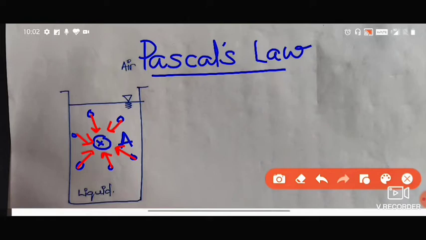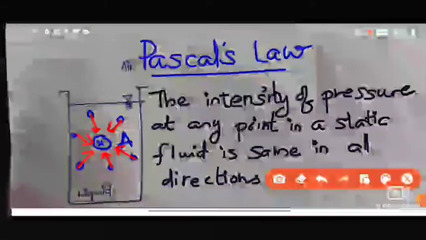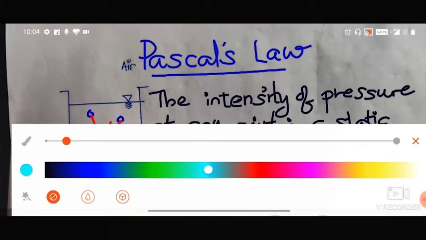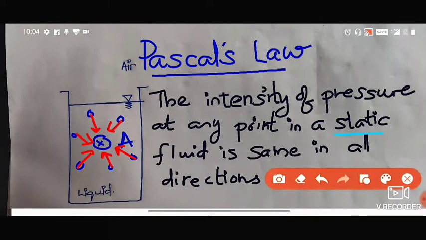So I'll write it. This is the statement of Pascal's law: the intensity of pressure at any point in a static fluid is the same in all directions. So if I say why this is important, you can check the statement. It has to be a static fluid. If you take a small point in a static fluid like this, and the pressure acting from all the directions, it's the same.